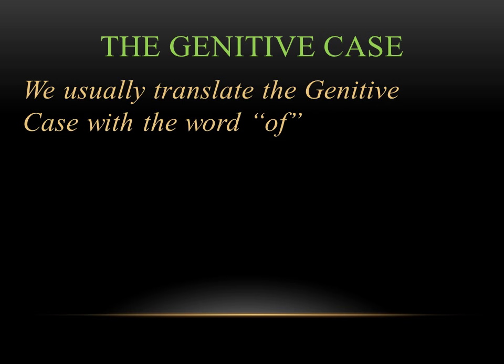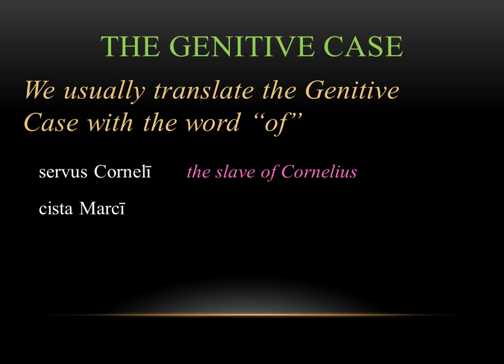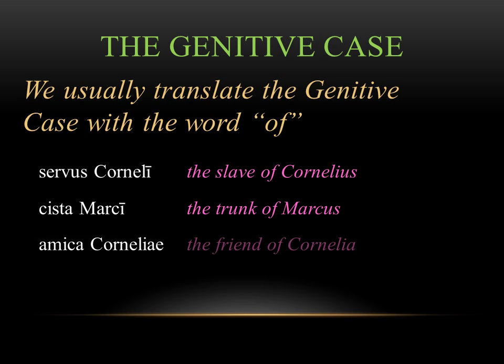So again, we usually translate the genitive with the word "of," and the reason we want to do this instead of the apostrophe s in English is it's a little easier to notice when you're looking at an English translation. So if we had servus Corneli, this means the slave of Cornelius. Quista Marci, the trunk of Marcus. Amica Cornelii, the friend of Cornelia. All three of these are the genitive case, and we're translating it "of" to show the possession.